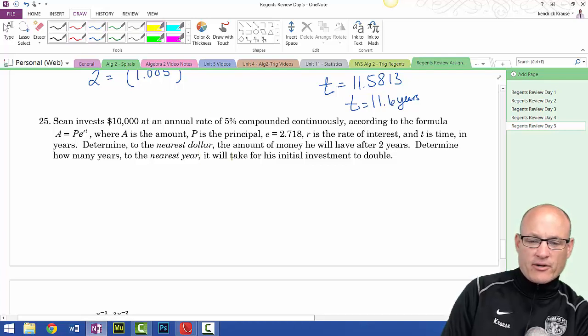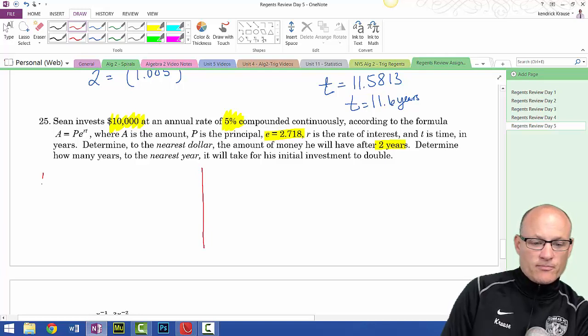So this one's compounded continuously. You know you got E when you're compounding continuously. So we're going to start at $10,000. We're going to compound it. I don't know why you need this. You don't really need that. How much money will you have after 2 years? And then it says, determine to the nearest dollar the amount of money he'll have after 2 years. And then it says, determine how long before he doubles his investment. So we're going to do 2 parts. One part's easy, one part's a little bit harder.